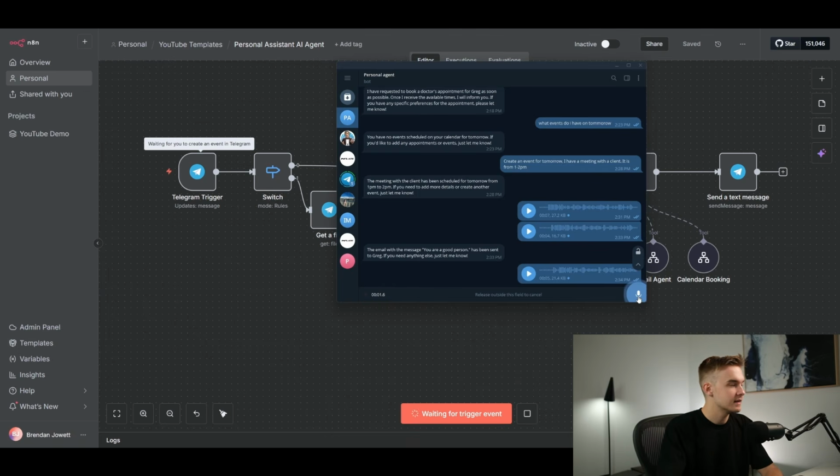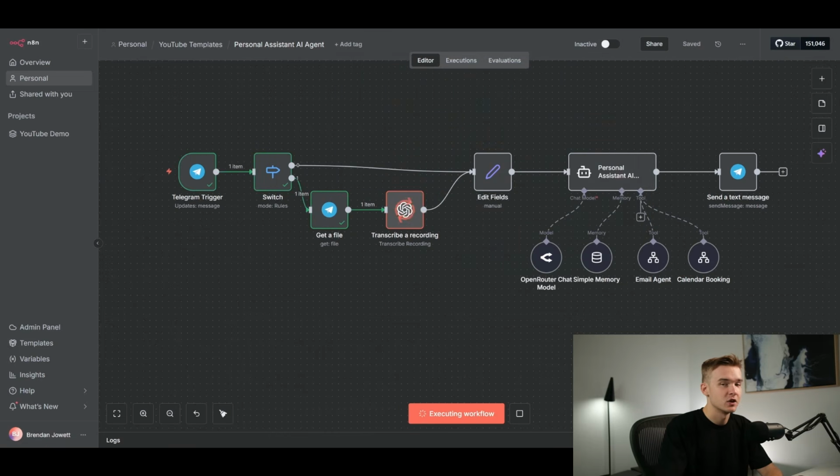"Hey, can we send an email off to Greg just telling him about a meeting that I want to schedule for tomorrow from 3 to 4 p.m. This meeting is just going to be a brief rundown about the project that we're working on. Nothing too crazy." So I've sent that off. We'll see what happens there. I made it a little bit tricky for it, telling it to not only send an email, but also do the calendar booking. So we'll see if it's able to process that with the basic prompts that I have. They're obviously not that great of a prompt that I currently have.